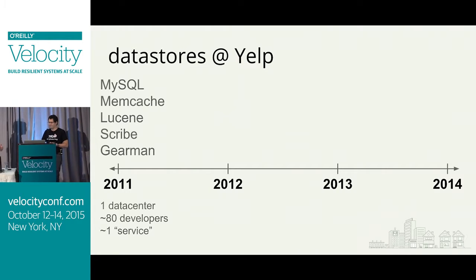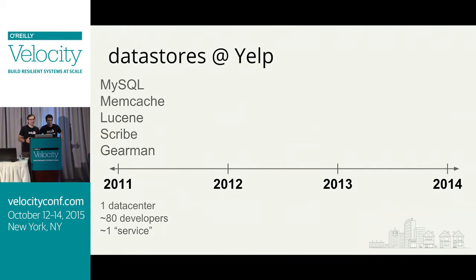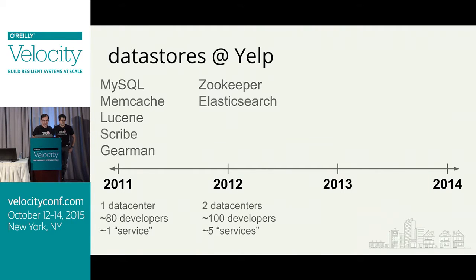So starting around 2011, we have these 5 major data stores. They look pretty familiar to most people who operated a web stack in 2011. You can see we had things for relational data, things for search, and some log structured and deferred job processing. And we had 1 data center, 80 developers, and 1 real service. So 2012 rolls around, we're getting new data stores. 2 new ones, Zookeeper and Elasticsearch, both filling in niches that were not filled by the previous data stores. And we have more data centers now, more developers, and 5 real services.